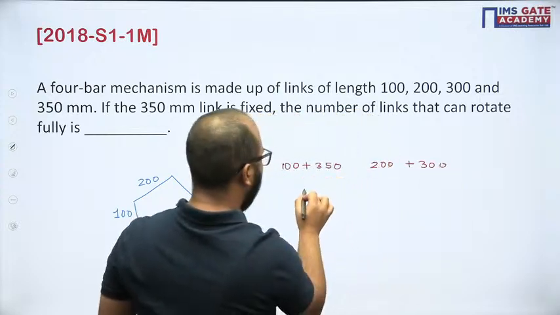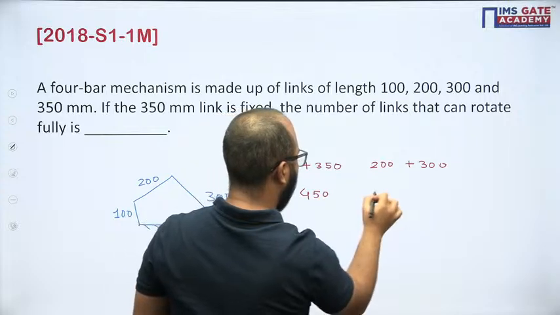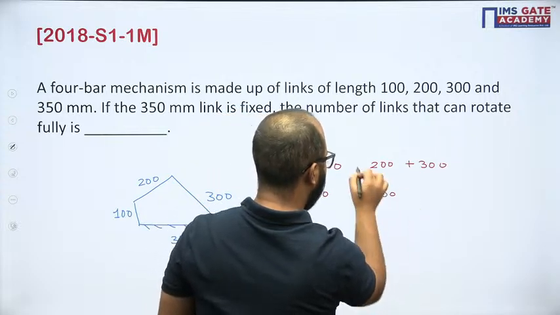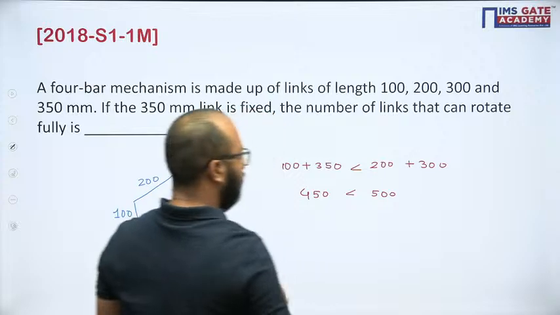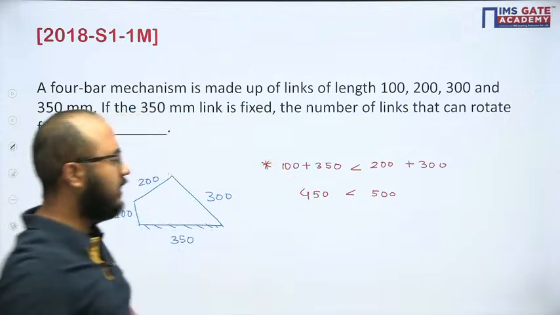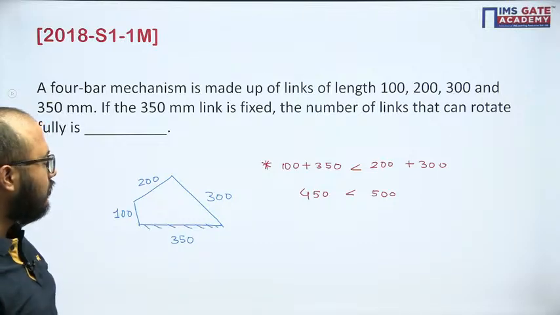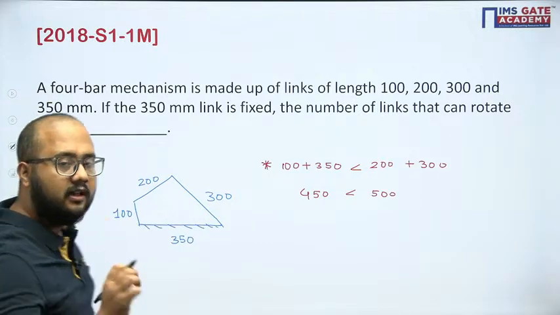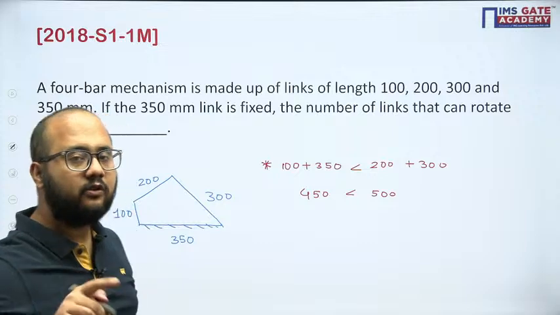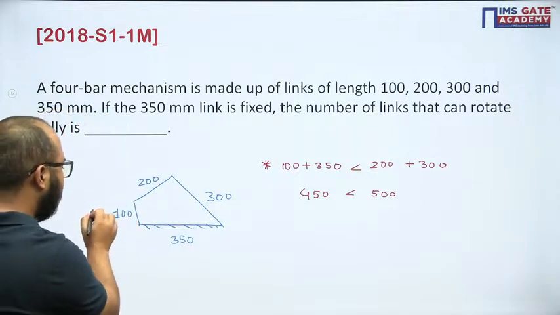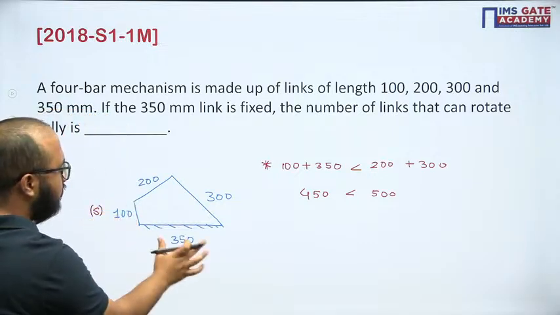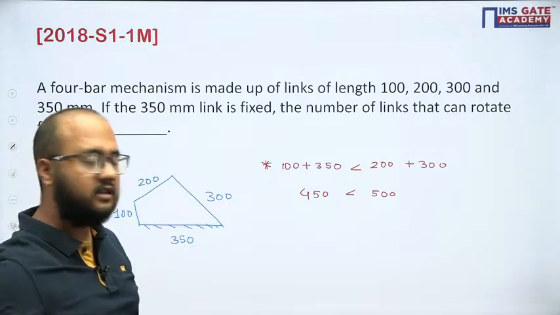So it will be 450 and here it will be 500. Fine, correct. Grashof's law is valid. So this is what we have checked, and it belongs to case number 1. So we have to check which link is fixed. Always check with respect to smallest. Smallest is 100. Adjacent to smallest is fixed. It means crank rocker mechanism.